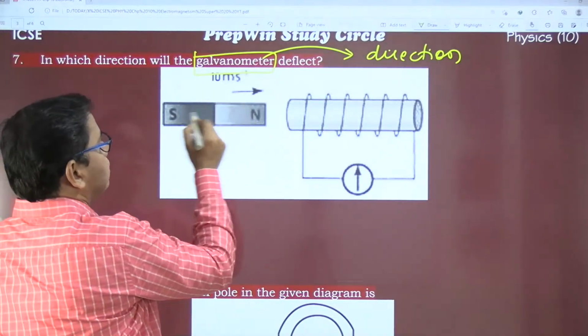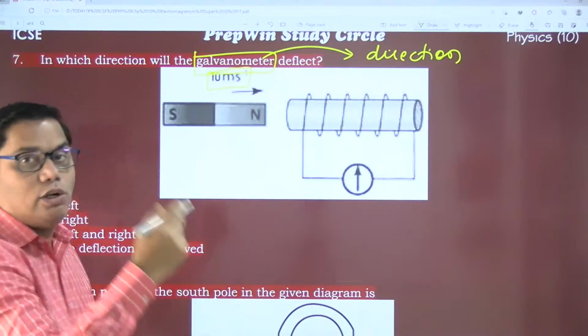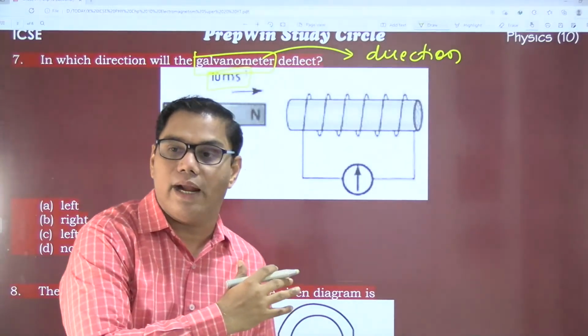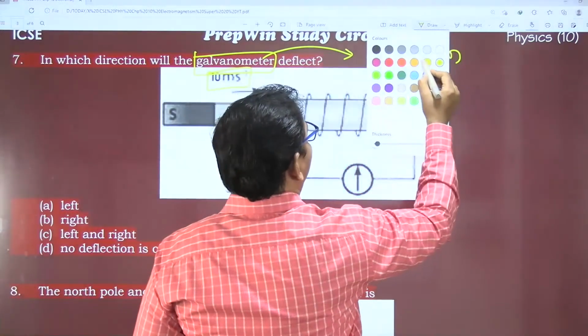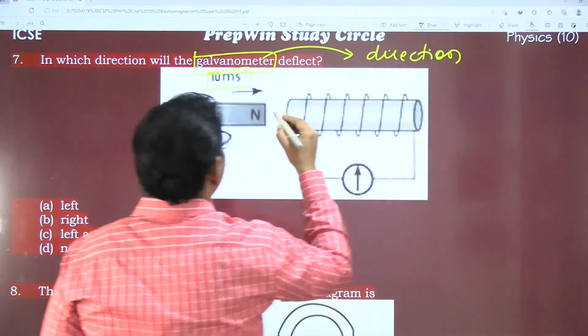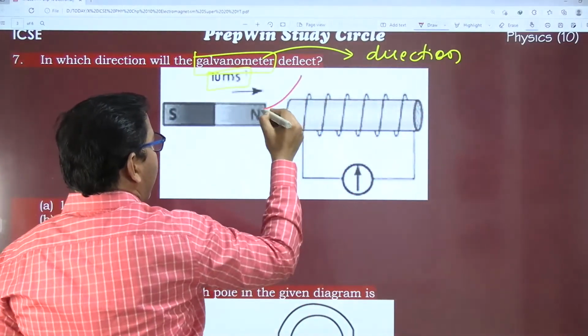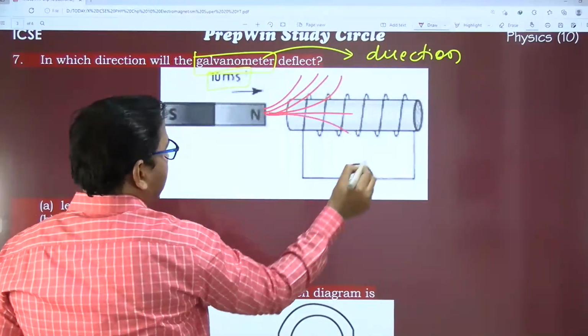This bar magnet is moving towards the solenoid with a velocity of 10 meter per second. So what is going to happen? These are the magnetic field lines of a bar magnet.